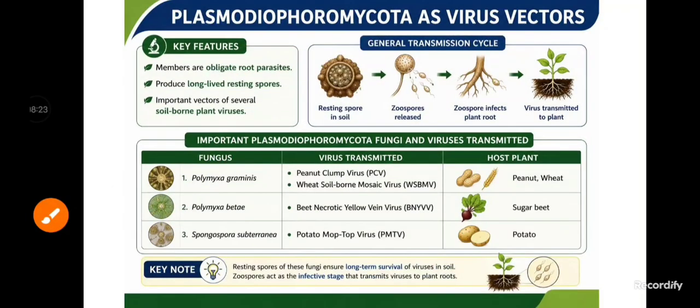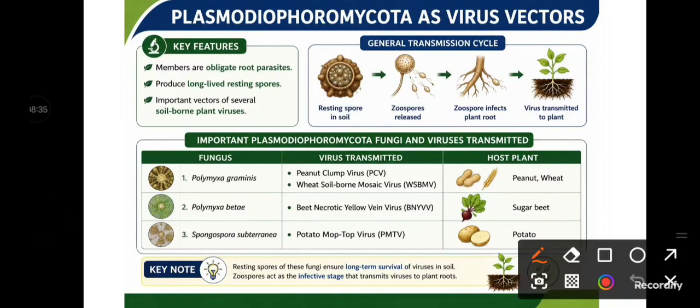Next, the Plasmodiophoromycota. These are protozoan-like fungi, okay. The members are obligate root parasites.